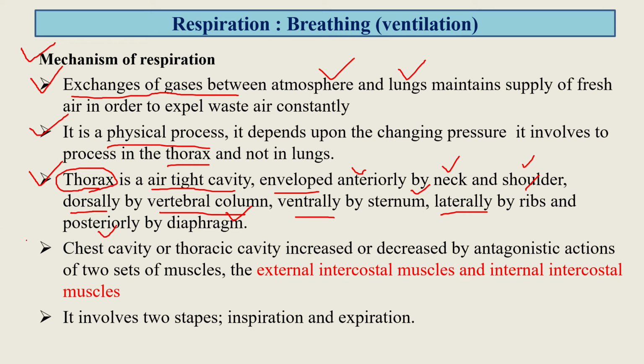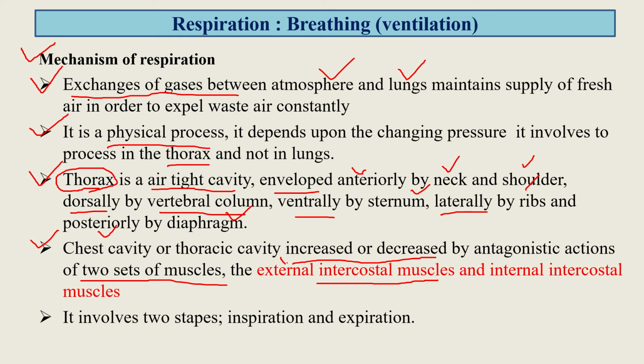This chest cavity or thoracic cavity can be increased or decreased by the action of two sets of muscles, called the internal and external intercostal muscles.